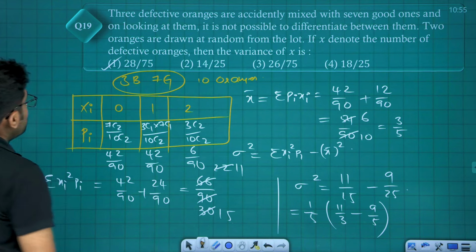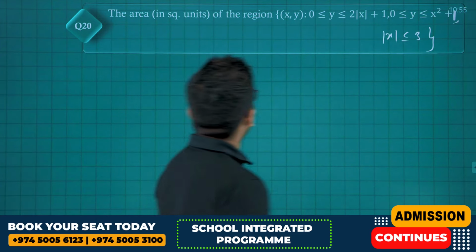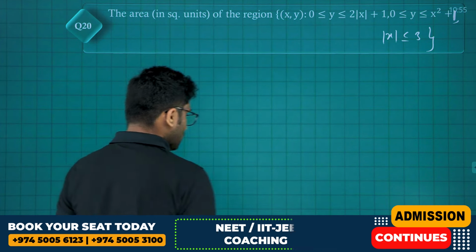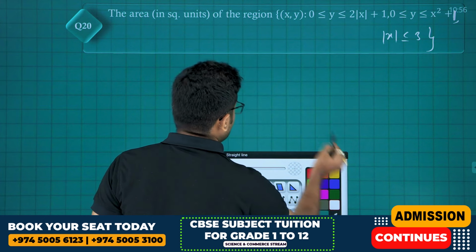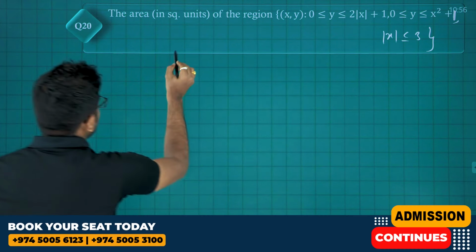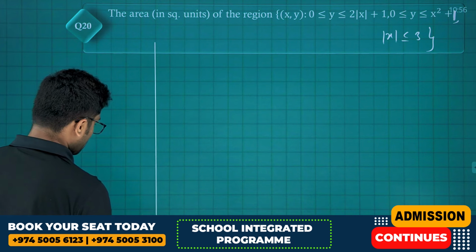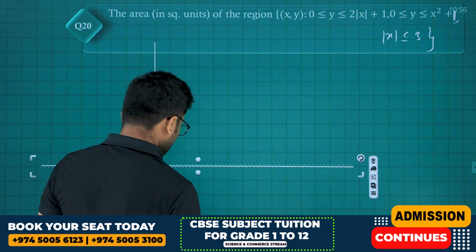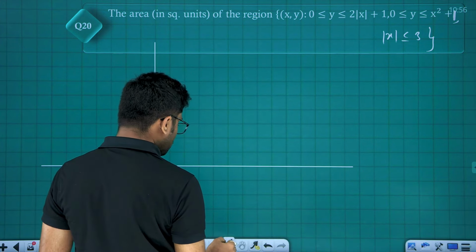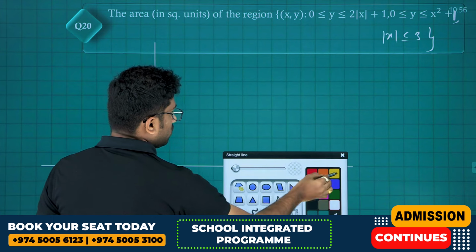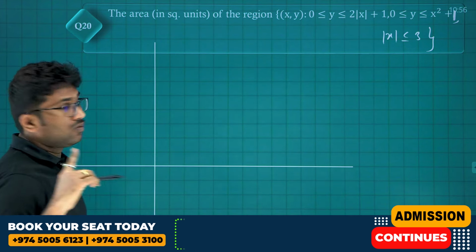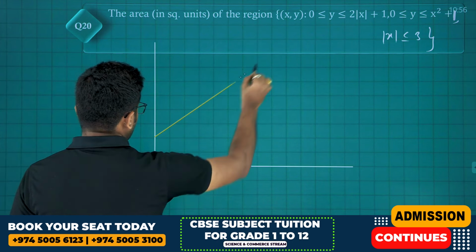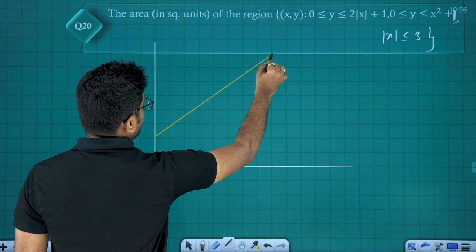Clear? Next question. The area in square units of the region y less than or equal to 2 times mod x plus 1. A very simple question, but just from the graph we can get it. We'll try to draw the graph in a proper way. Now, y is equal to 2 mod x. We know 2 mod x, but plus 1. 2 mod x plus 1 means shifted up by 1 unit. Like this it will be.